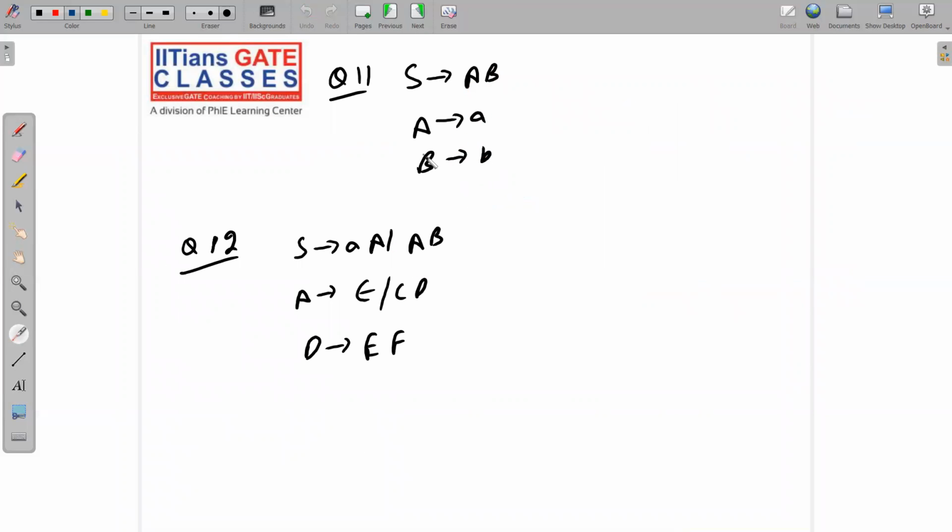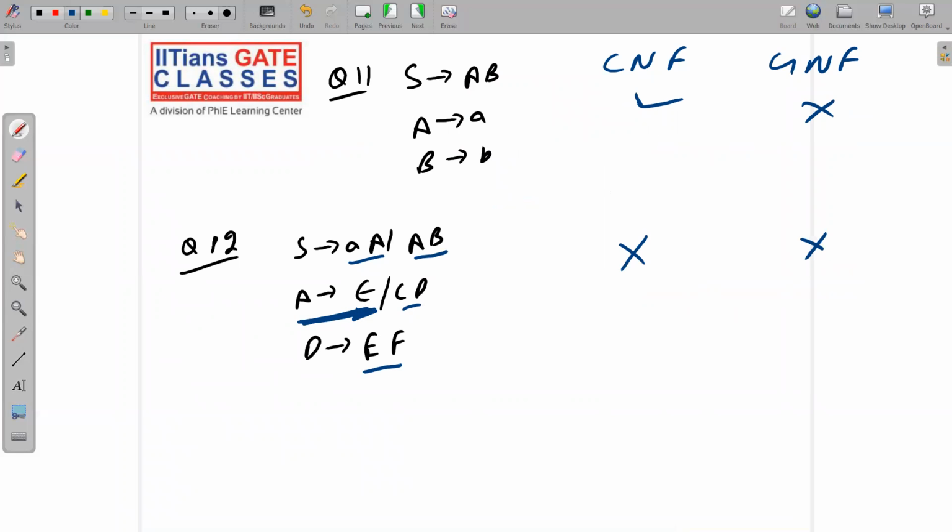Next, S implies AB, A or B. So obviously this is CNF, not in GNF. I'm not going to repeat it again and again. Check it yourself. S implies A or AB, A implies null, C, D, E, F. See, A implies null: null productions are not allowed in CNF as well as in GNF. So this grammar is neither in CNF nor in GNF.